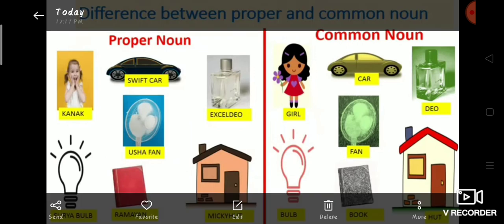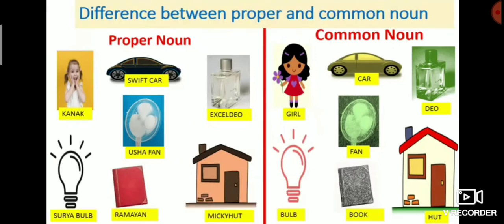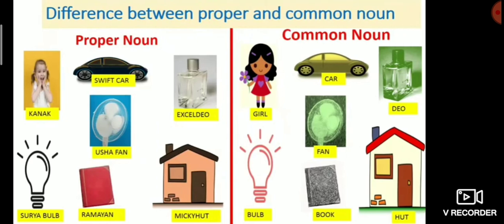Fan falls under common noun because it doesn't show a particular thing or fan's name. On the other hand, we can see Usha fan. Here, the brand of the fan is mentioned. So, Usha fan is a proper noun and fan is a common noun. Bulb is a common noun, and when we name it Surya bulb, it falls under proper noun.